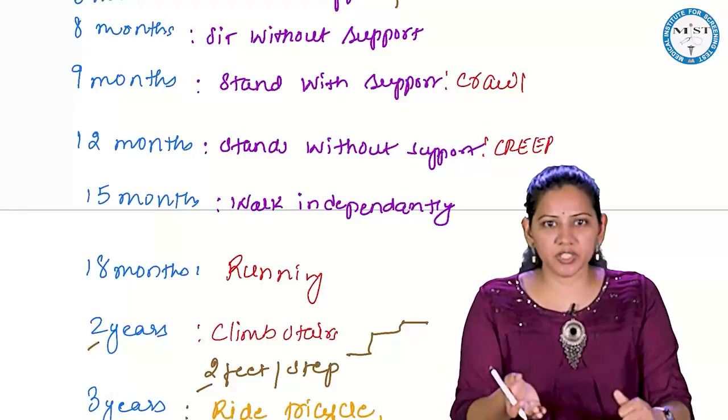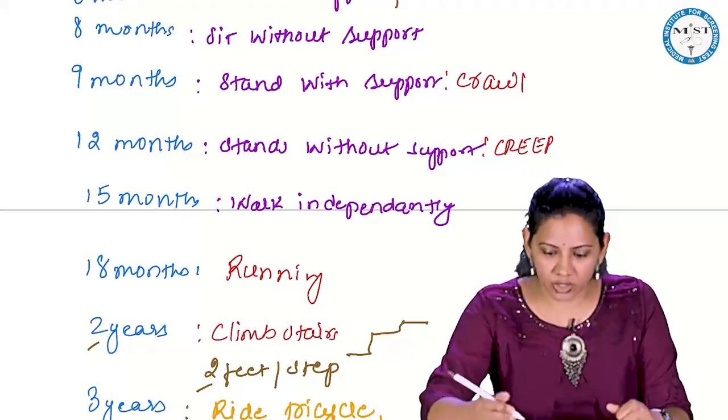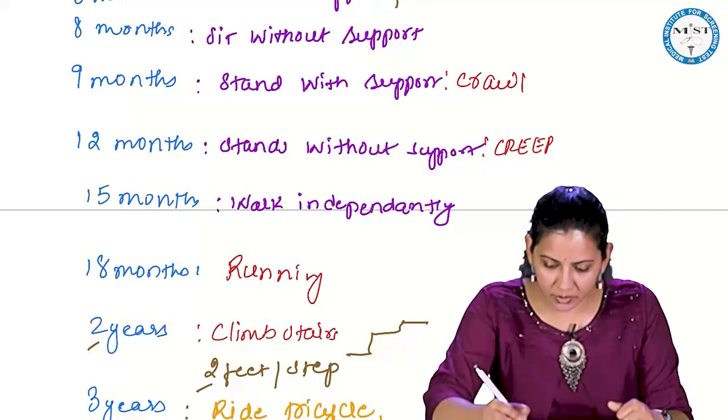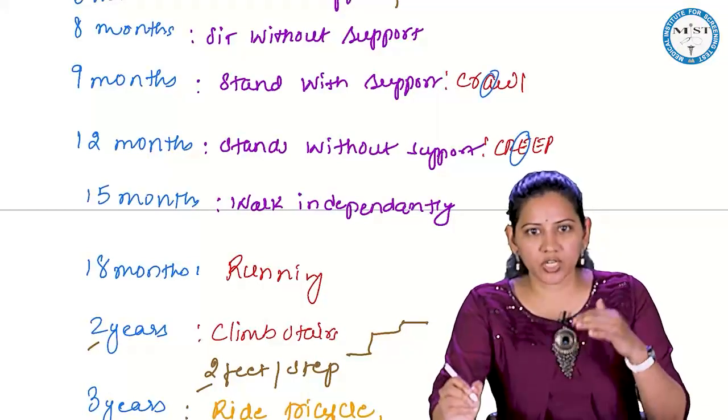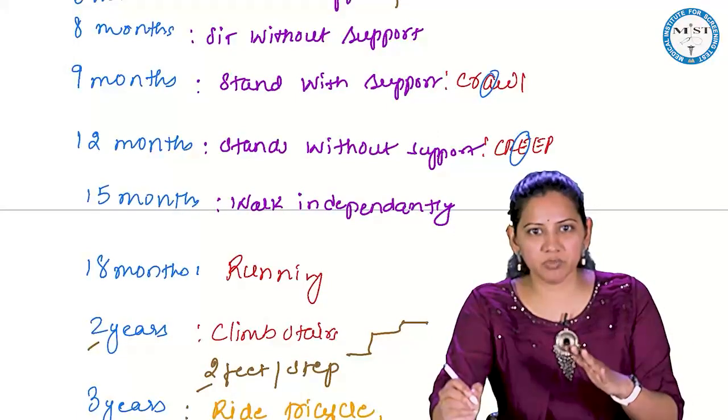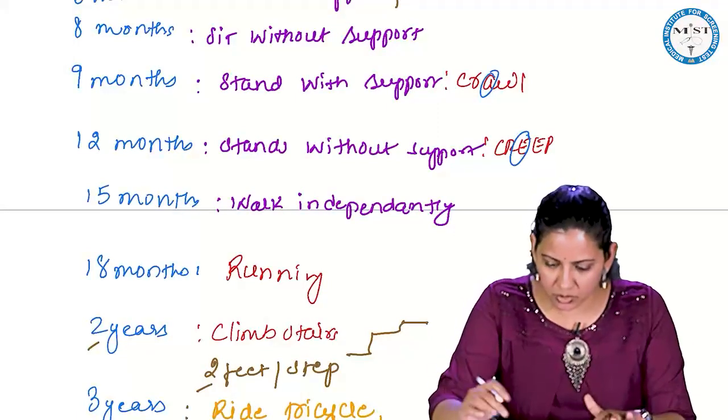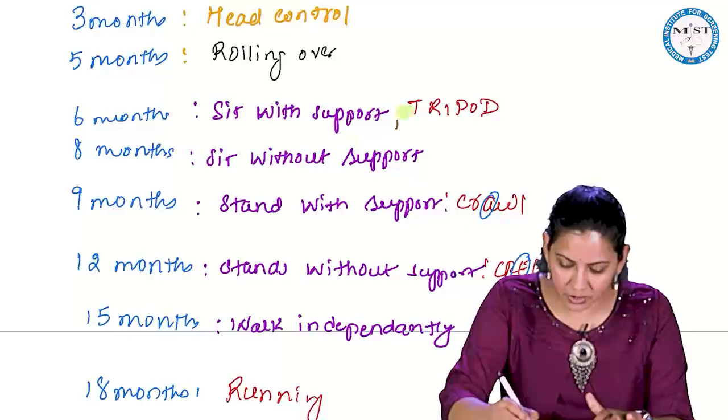Creeping is when the abdomen is above the ground. So how will you remember? Simple. Remember A comes before E, isn't it? So crawling will be first, creeping will be later. So please note for your exam, this is an important point.